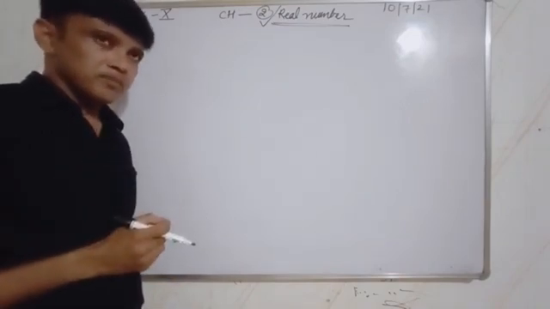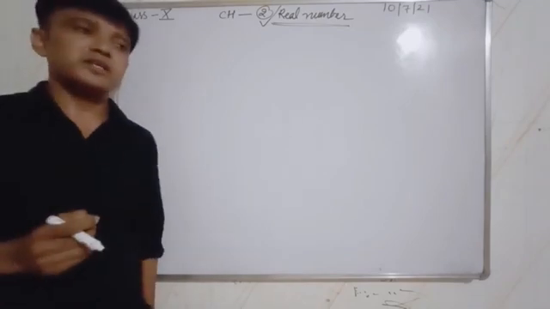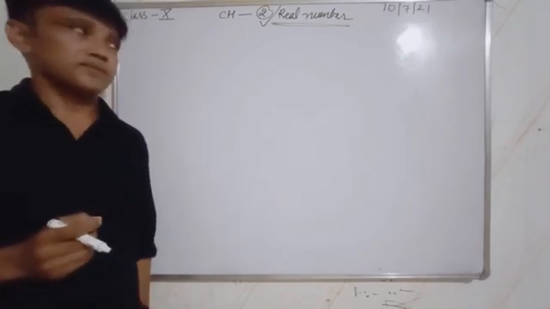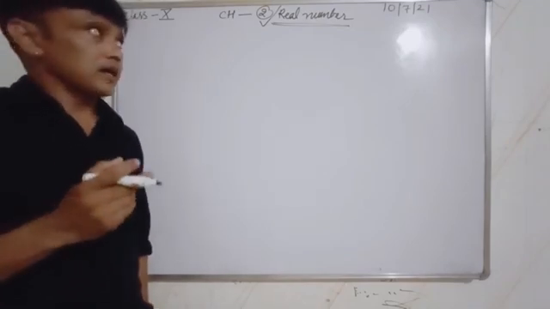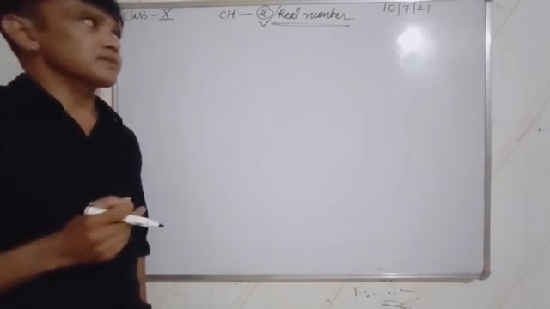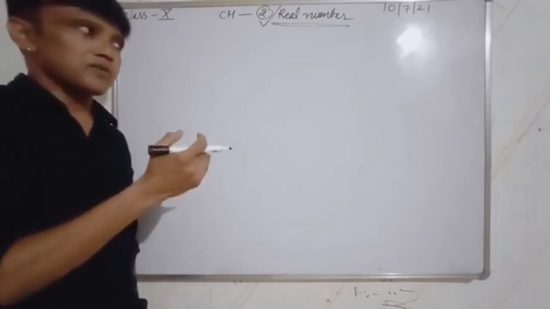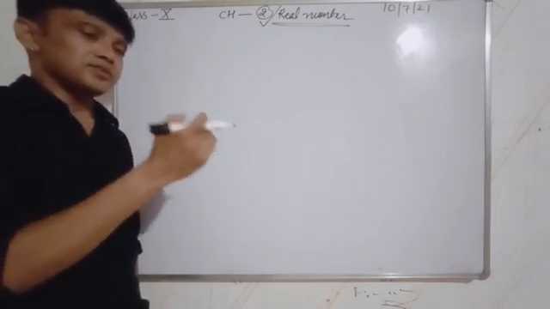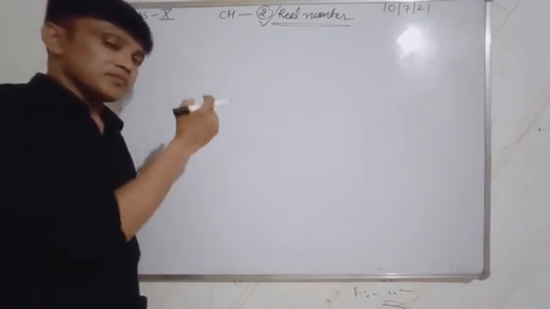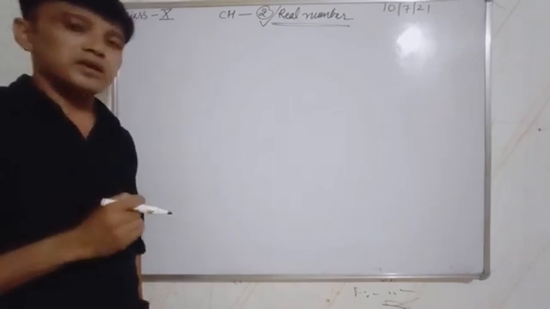Integers, rational numbers and all irrational numbers are called real numbers. Whole numbers with their negative forms are called integers. Suppose 0, 1, 2, 3 or -1, -2 and -3, these are all called integers.